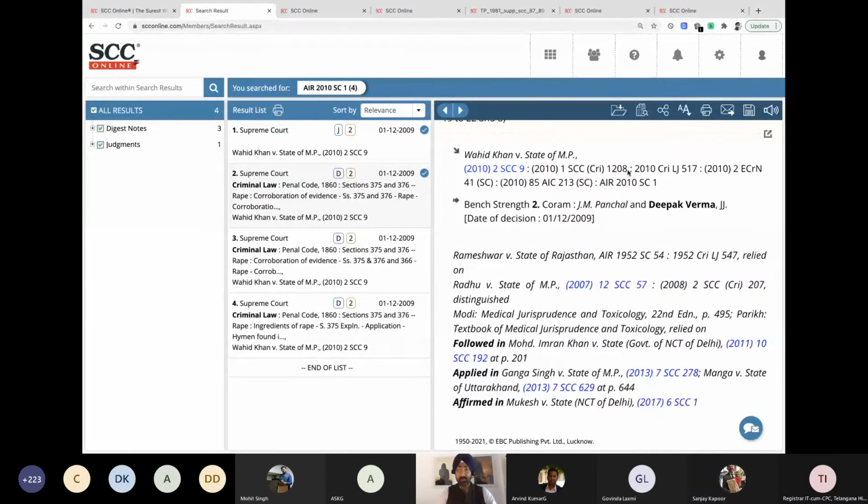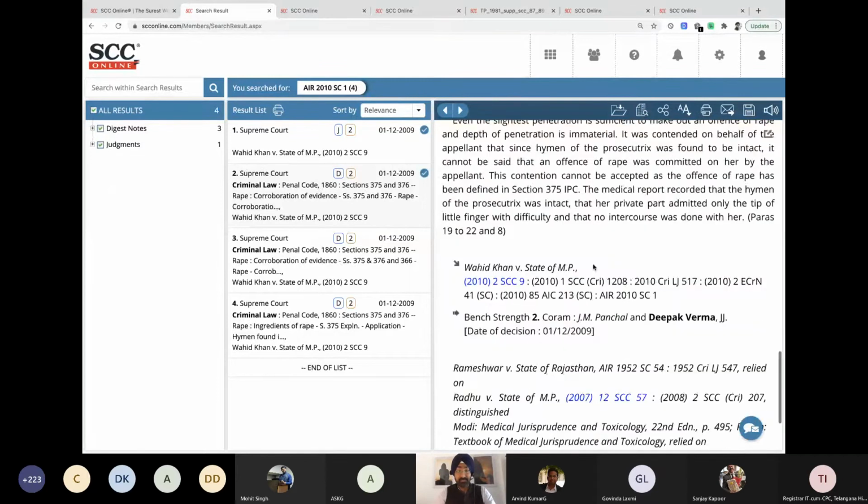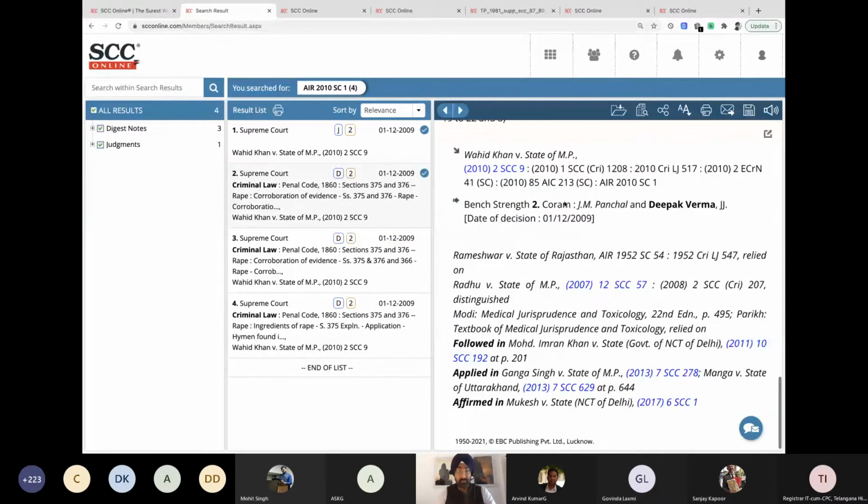2010 SCC Online citation, Criminal Law Journal, ECR, and the same thing prevails over here as well. The interesting part over here is in the head note. We talked about this feature, that is case reference. But apart from case reference, in the head note itself at the bottom, it says on this point of law, these cases were relied on.